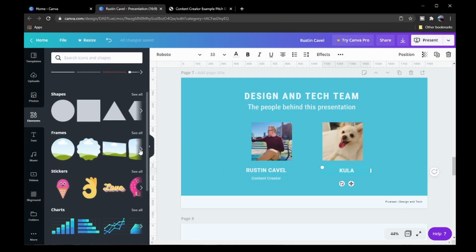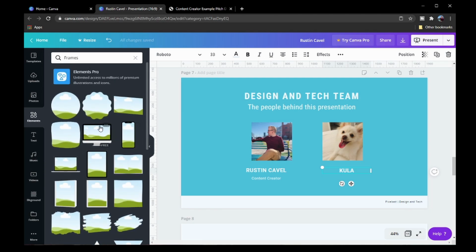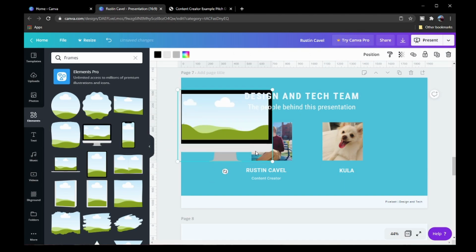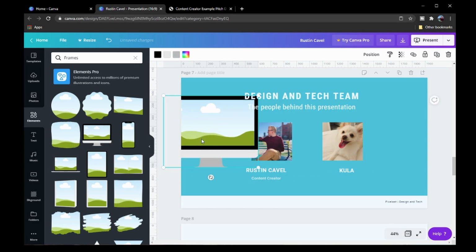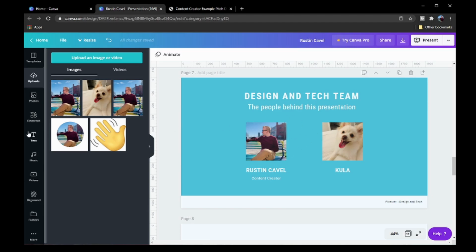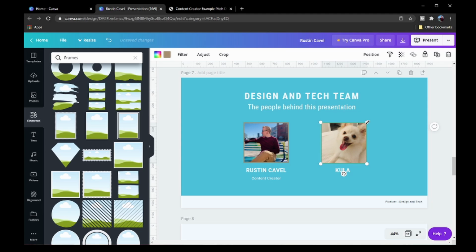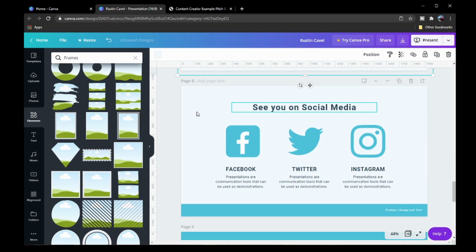If you wanted to have a border around it, you can choose from all of these different borders. Let's say that you wanted to have a snippet of you on stream with your chat or something like that. You could always drag one of these here and insert custom images into there as well. Again, it doesn't really apply for this example, so we're just going to get rid of it. Now, I probably would recommend putting frames around these with a little bit of a border just to soften the edges of the image itself. You want to make sure that these photos are about the same size. And if you wanted to include information on how to get in touch with you, it doesn't really apply for this example. This one, however, does.